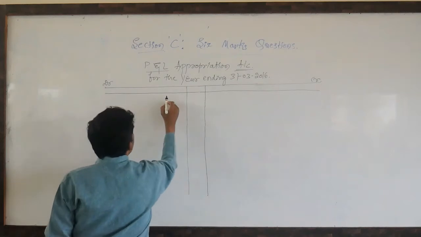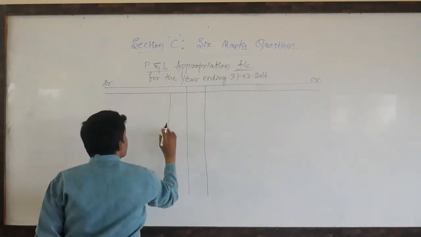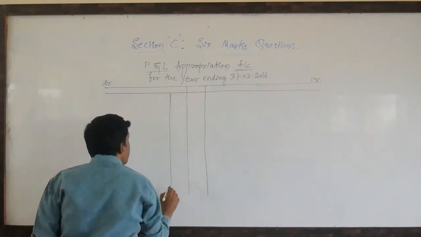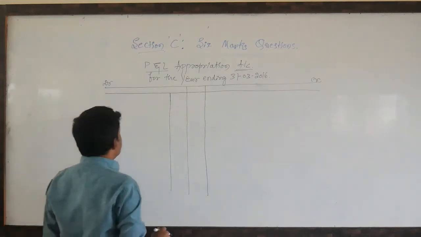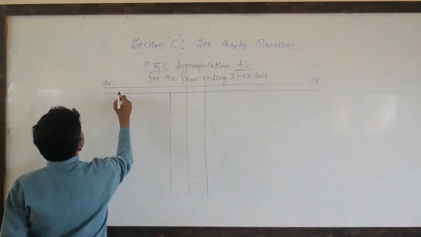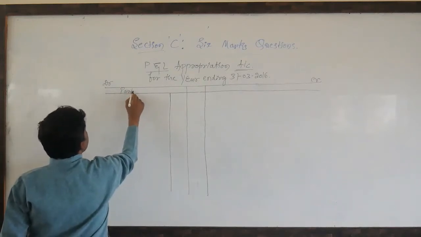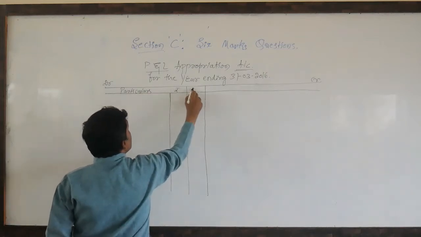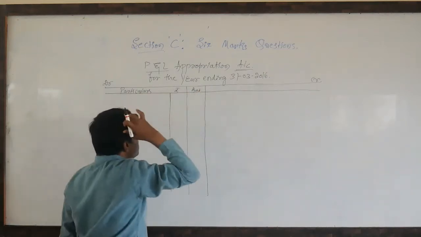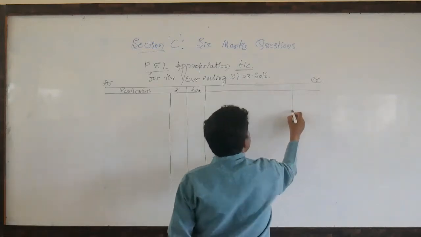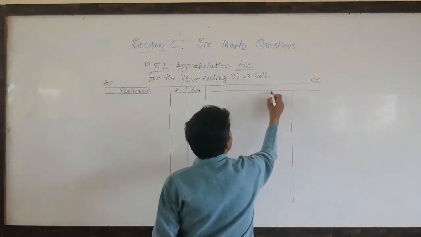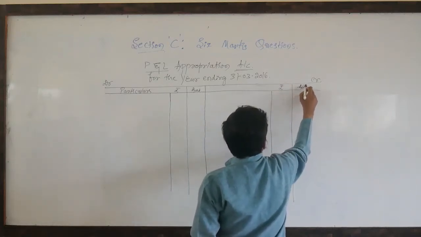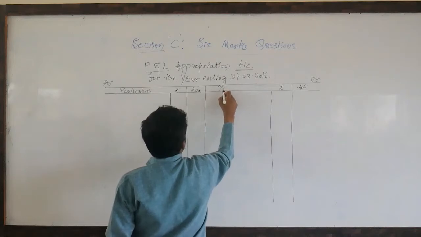So this one is the outer column. The board is very plain. I'm not able to draw like you. So particulars, rupees, amount. This one is the outer column. So inner column. Particulars.